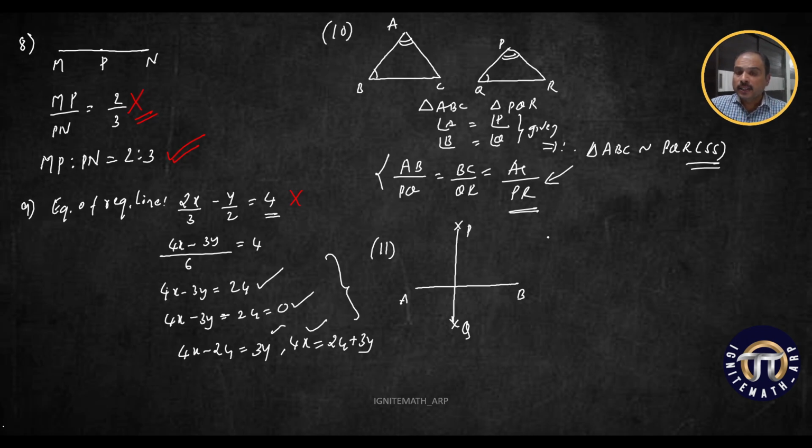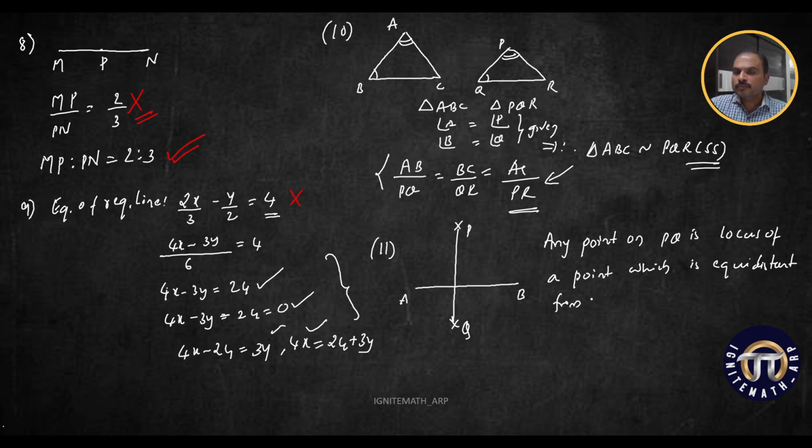You are supposed to write, okay, any point on PQ is a locus of a point which is equidistant from A and B, or you can write PQ is the locus of the required point, okay, which is equidistant from A and B. Okay, so this sentence should be written as the conclusion, then only I can give you marks.